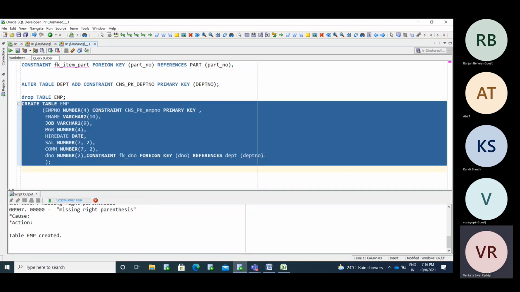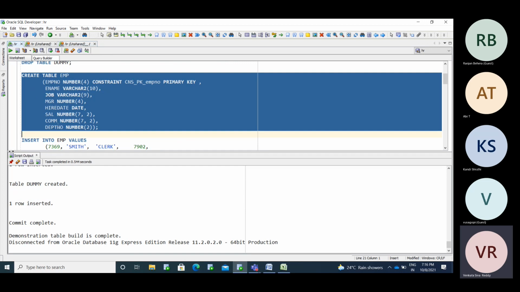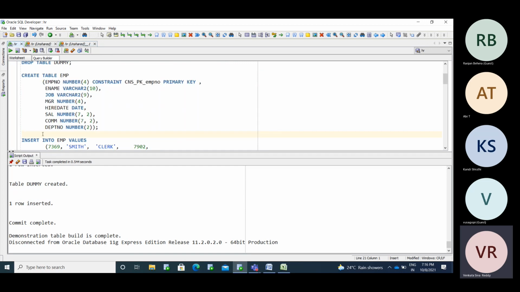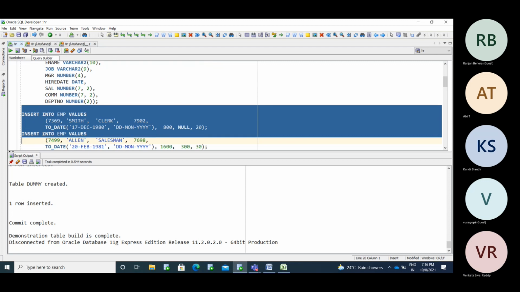So now I am making the employee table. See, the table is created now. Okay, I am trying to push the data into the employee table.